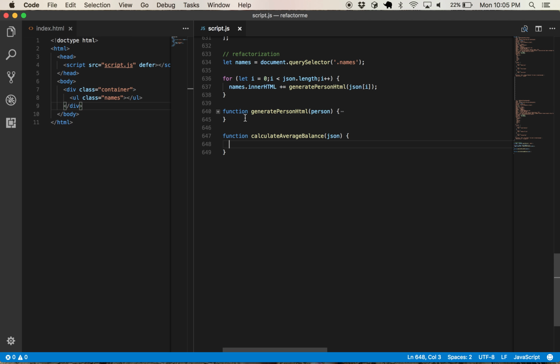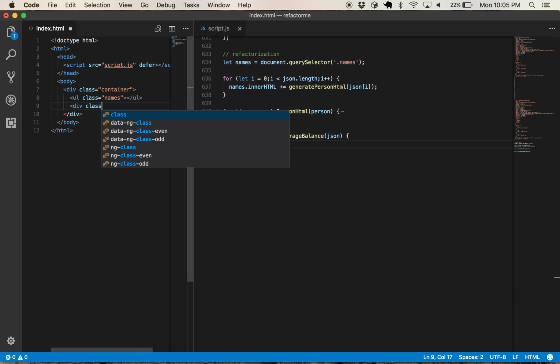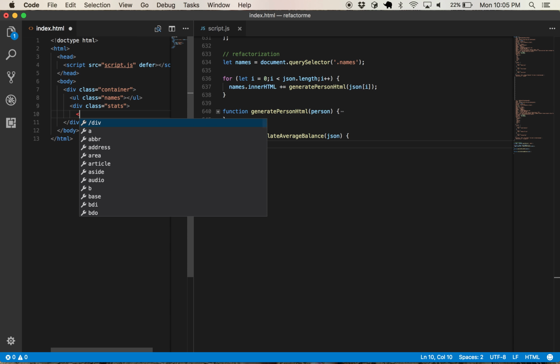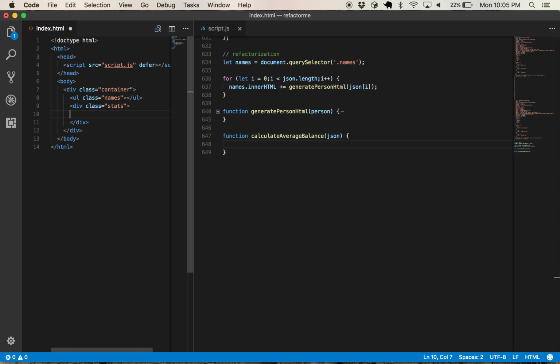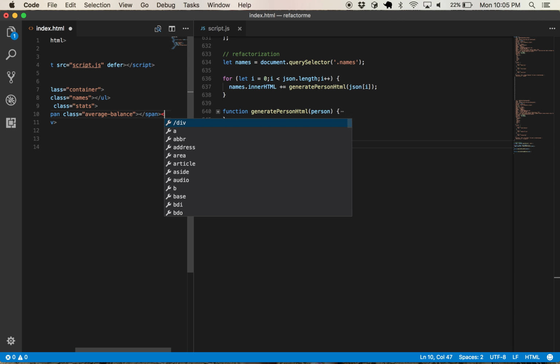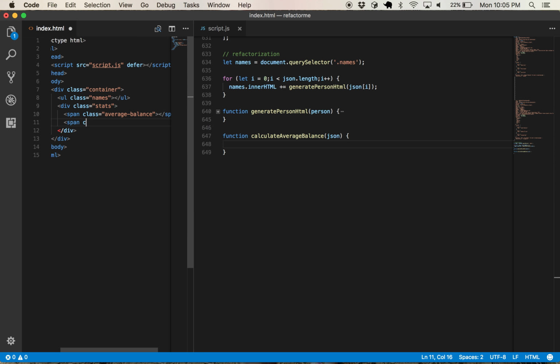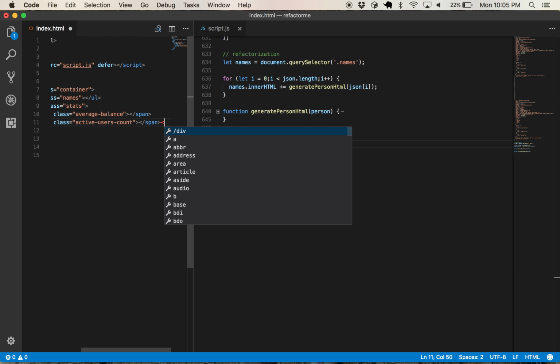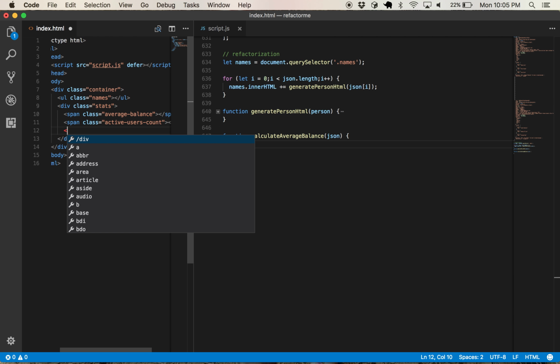Okay, so let's go over here and let's say div class equals stats. So we have span, class equals average balance. Then maybe we have span class equals number, like active users count.